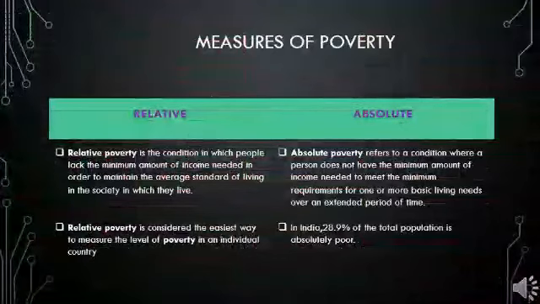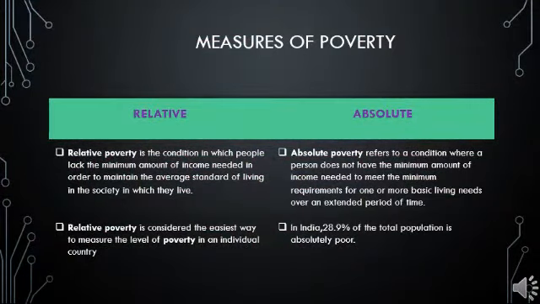The problem of poverty can be overcome only when poor people are identified. For identifying these poor people in each country, we use some kind of measures to find out the poor people in every place. For that, we use two types of measures. One is relative poverty, the other one is absolute poverty. First, we are going to see relative poverty.